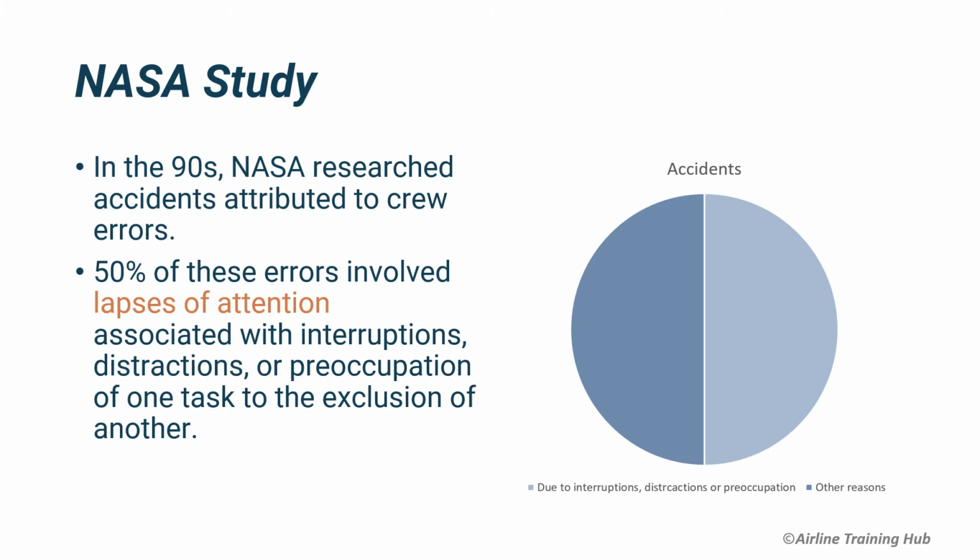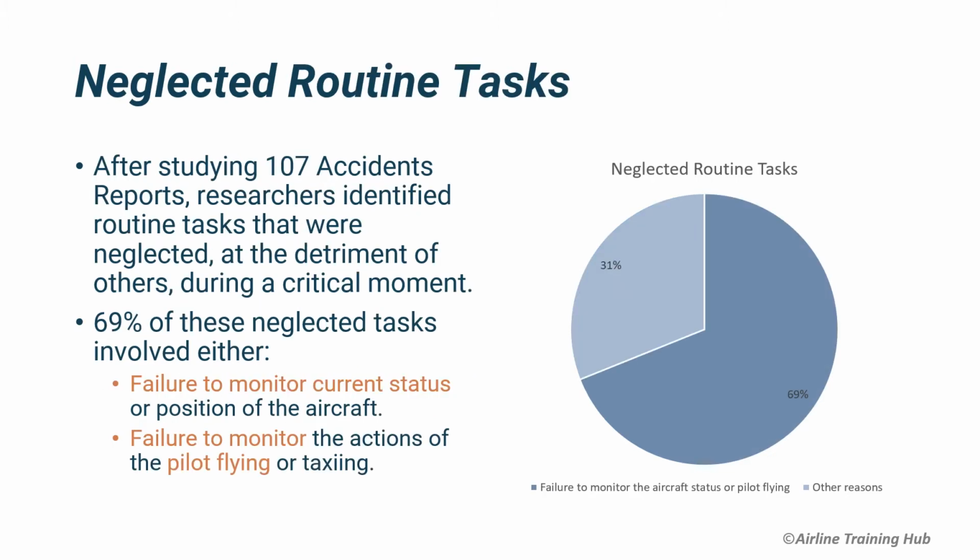According to a NASA study made in the 90s, 50% of crew errors involved lapses of attention. These resulted from interruptions, distractions, and preoccupation of one task to the exclusion of another. After studying accident reports, researchers identified routine tasks that were neglected, in the detriment of others, during a critical moment. Data showed that 69% of them involved either the failure to monitor the current status and position of the aircraft, or the failure to monitor the actions of the pilot flying, in flight or during taxi.